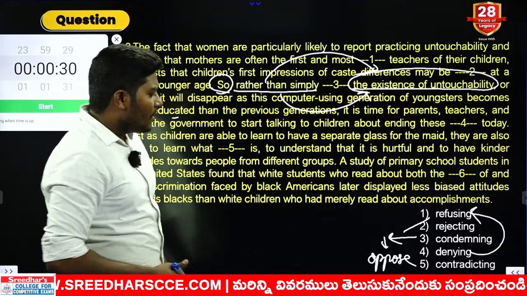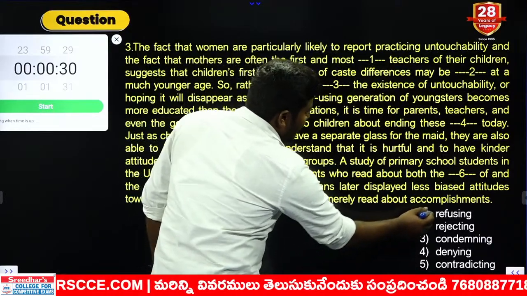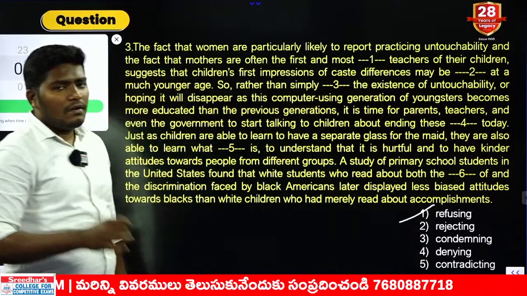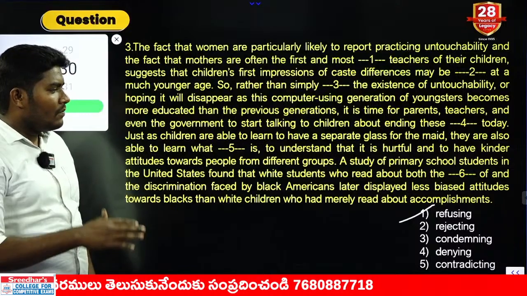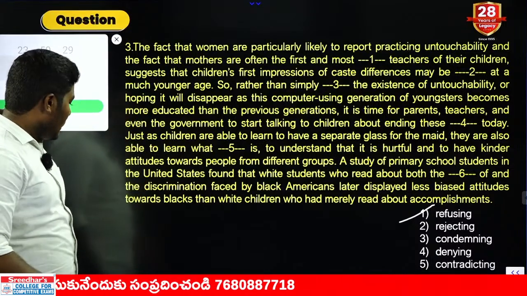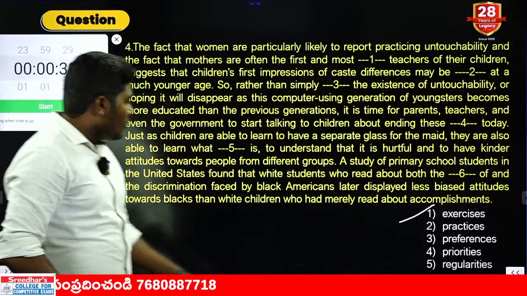We usually refuse the claims. So our answer can be used with the first option, not even with the second option. We don't reject it, we refuse it. Next, move to 14.